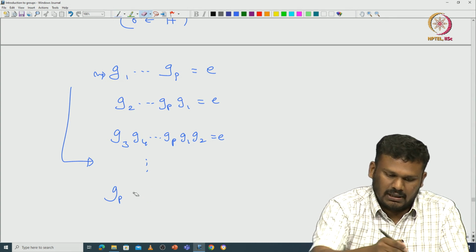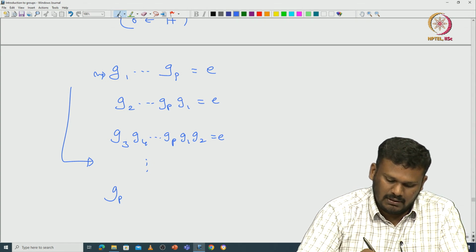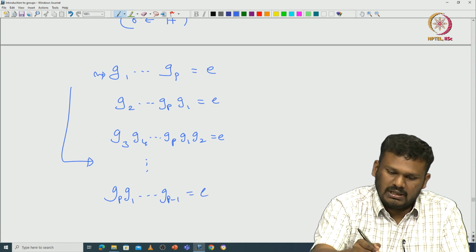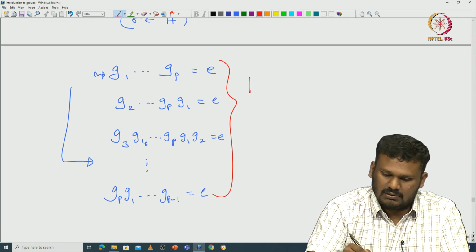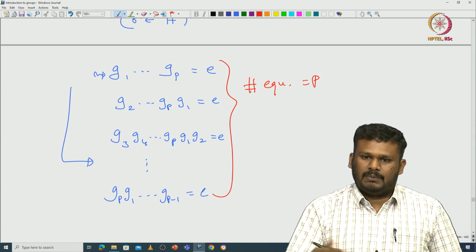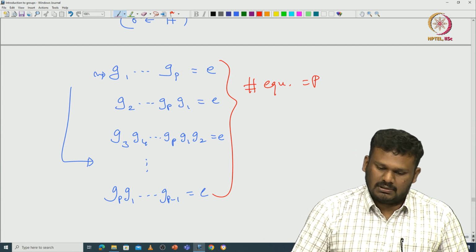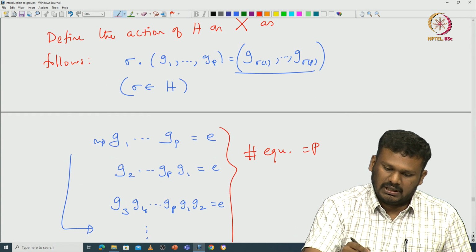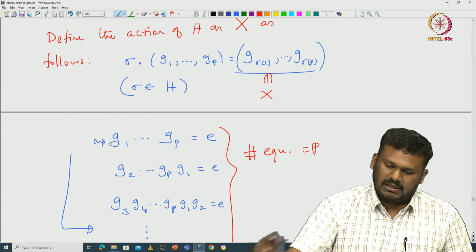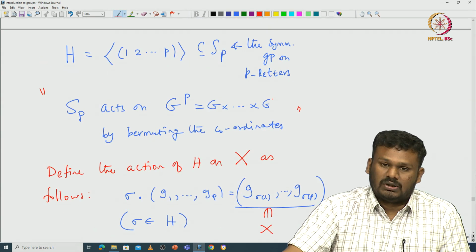So, there are these P number of equations that come from G1, etc., GP, with G1 to GP minus 1 equal to identity. These are all P number of equations, and they are all obtained by applying various elements of this H on this equation. So that means this element is also in capital X. This justifies that H acts on capital X.